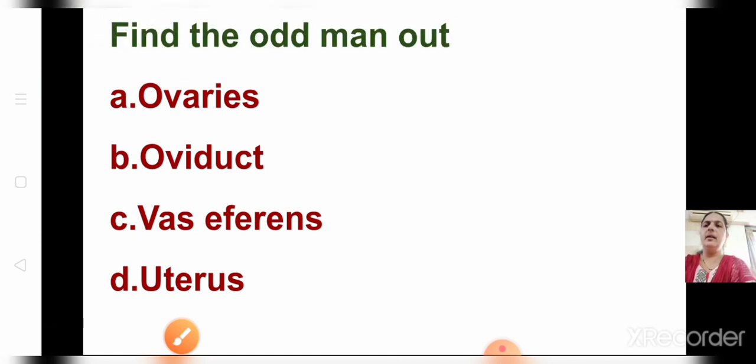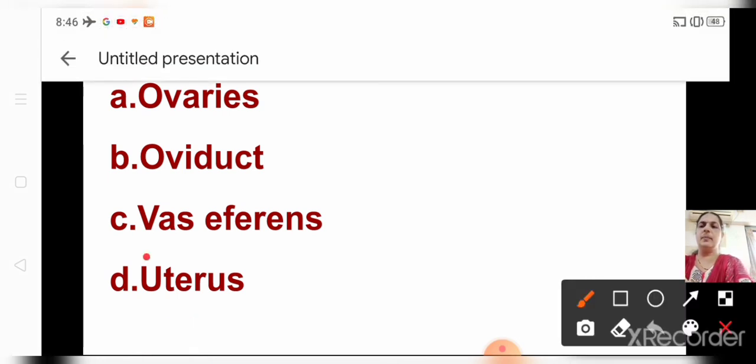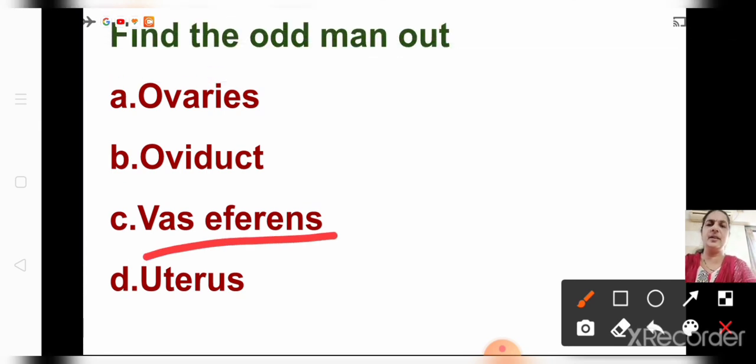Find the odd man. Ovaries, oviduct, vas efferens, uterus. You can see the difference, children. Among these, only one is from the male. Vas efferens is from the male reproductive system. The other three are from the female. So you have to find out like this. Look properly and write the answer. So vas efferens is the answer because the other three are female reproductive system organs, and the vas efferens is from the male.